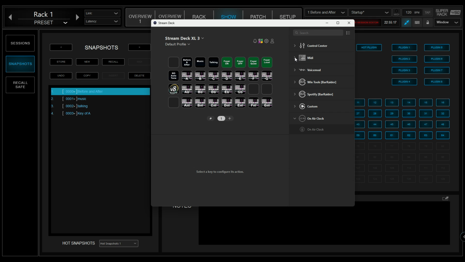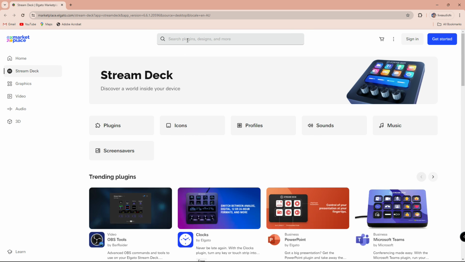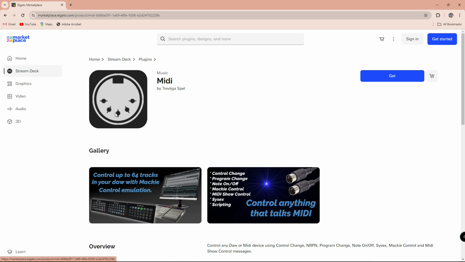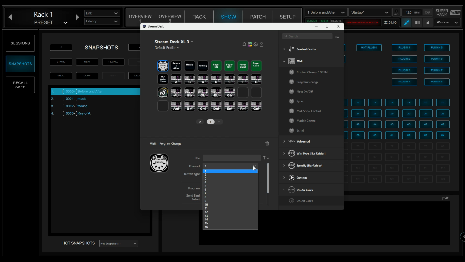So basically I have a MIDI. You have all these columns here. For MIDI, I've got this. If you don't have this here in Stream Deck, click on the Elgato Marketplace and then search for MIDI. And you'll see it here. Click on that, click Get, install it, and then you'll be able to just grab program change and drag it where you want it. Now with the program change, I want channel 1, push. So when I push the button, it just pushes it once.